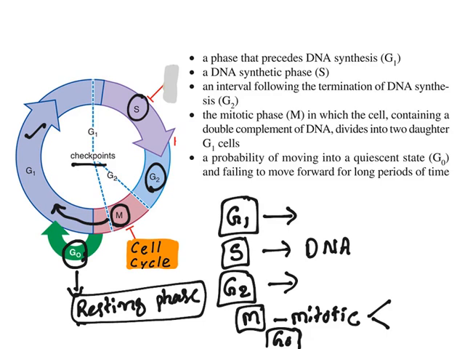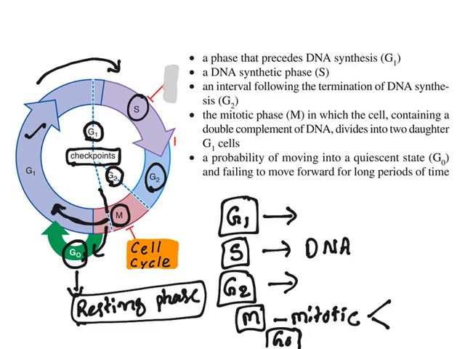Now there are certain checkpoints. A checkpoint is there at G1, that means from G1 to S there is a checkpoint. Again, there is a checkpoint at G2, from G2 to M, and after M phase there is a checkpoint. That means the cell can either get into the G0 phase or it can get into the G1 phase.